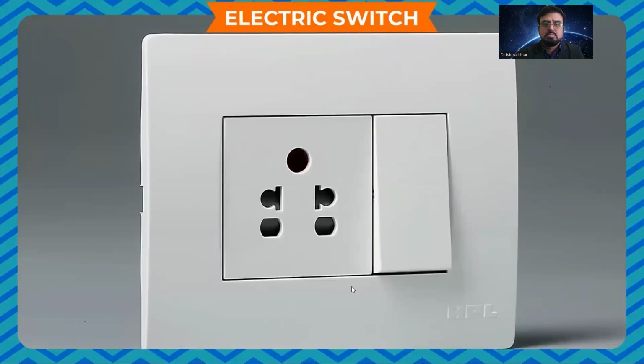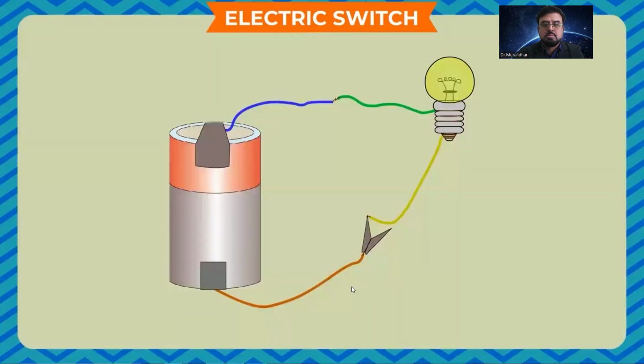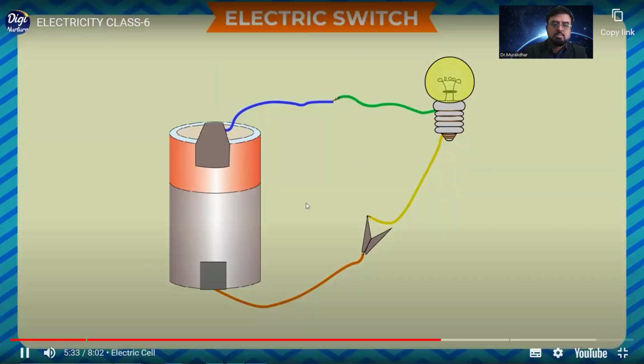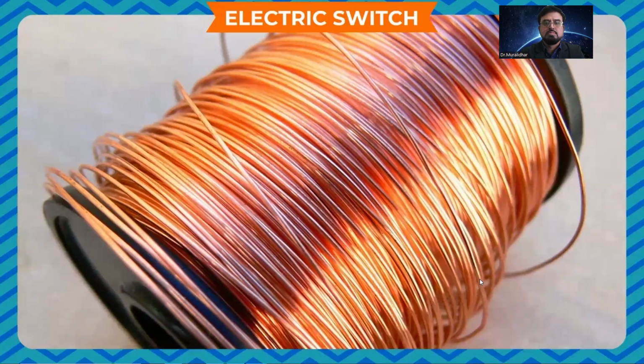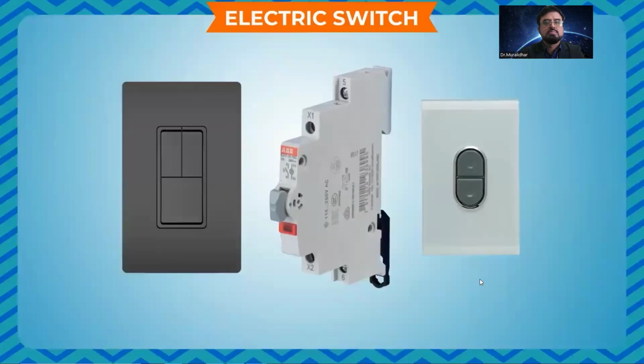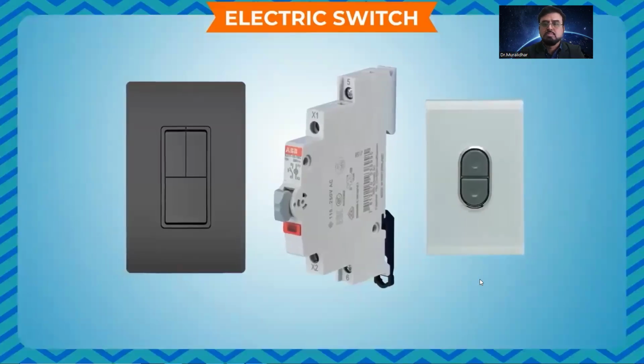From the activity done, we get to know that the bulb lights up continually when the circuit is complete. But if you want to light off the bulb, you have to break off the circuit. That means you have to use an electric component that temporarily breaks off and connects the circuit. This component is called an electric switch. A conducting material is used in the electric switch. Various types of electric switches are used.